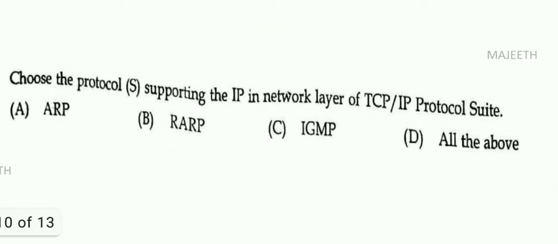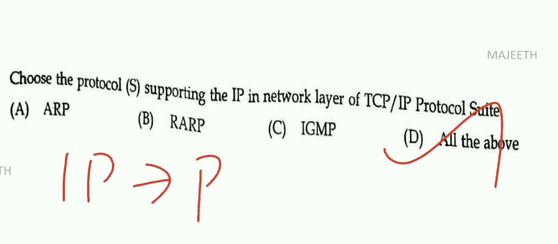Next one, choose a protocol supporting the IP in a network layer of TCP/IP protocol suite, right? So what is that? ARP, RARP, IGMP. The answer is IGMP or ARP, it's all correct one. So option D is the right answer. It supports all the protocol. What is ARP? Address resolution protocol. What it will do? It will use it to find the physical address of the network or the device whose IP address is known. So if you know IP address, it will find physical address. That is called address resolution protocol.